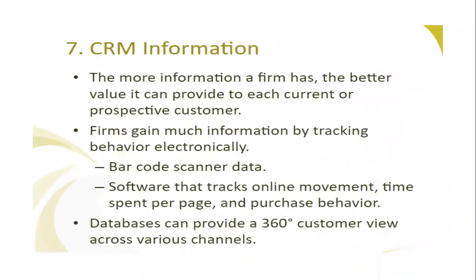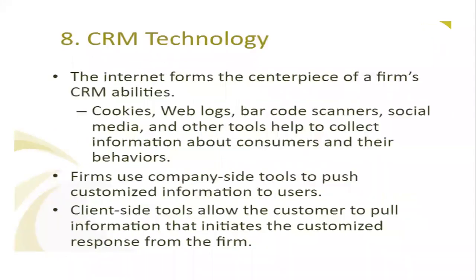And the seventh one is CRM information. The more information a firm has, the better value it can provide to each current or prospect customer, because they will come to know what exactly they look for. Firms gain much information by tracking behavior electronically. Barcode scanner data will automatically come to the system, along with software that tracks online movement, time spent per page, and purchase behavior through analytics. And databases can provide a 360-degree customer view across various channels. So through this, you can generate the information.